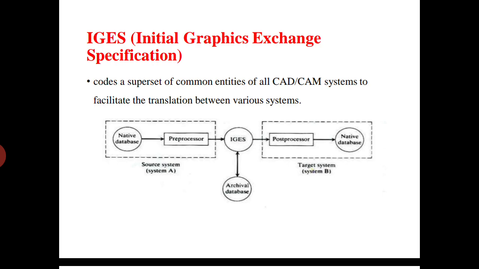For example, if you want to transfer an image from one system to another, system 1 converts the image into IGES format, then transfers it to the second system. Then only the second system will understand what is present in the first system. That is called the IGES method.